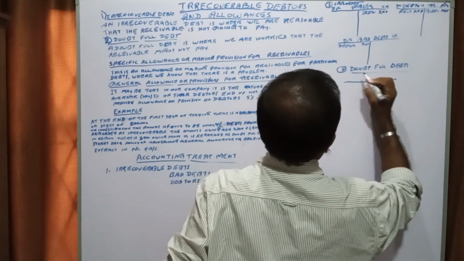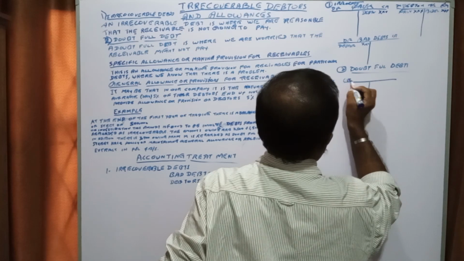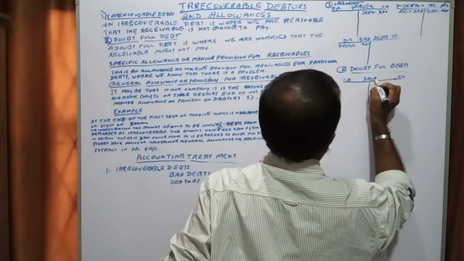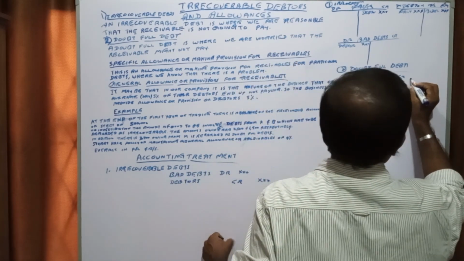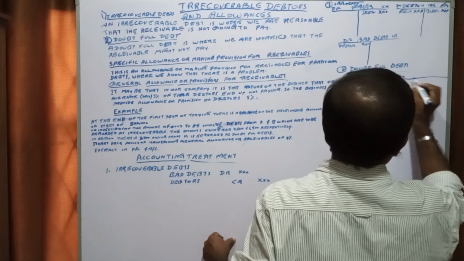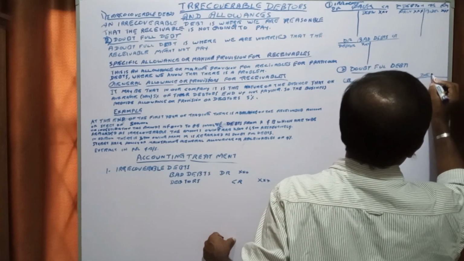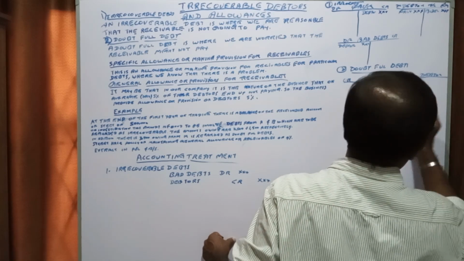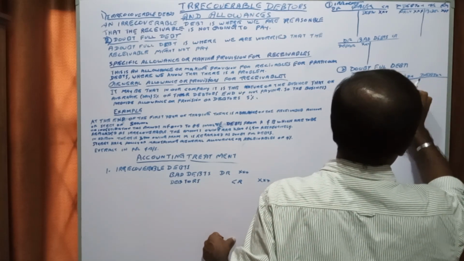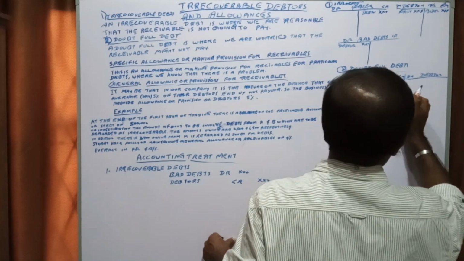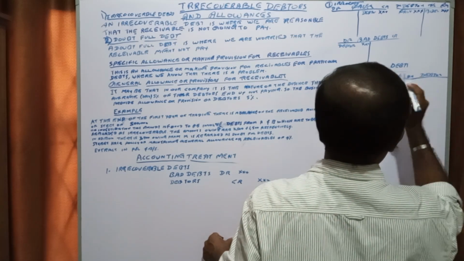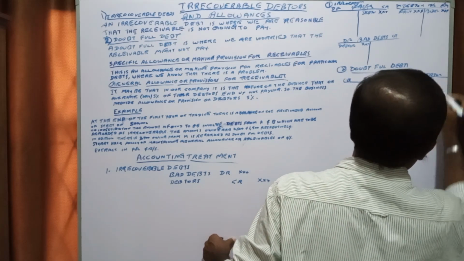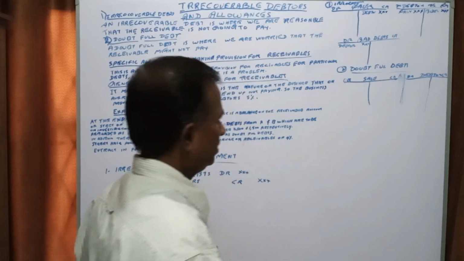Here debit, here credit, sales. Here it is debtors, debit and credit.